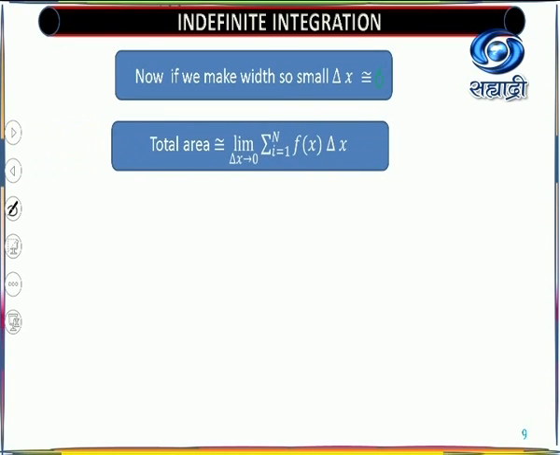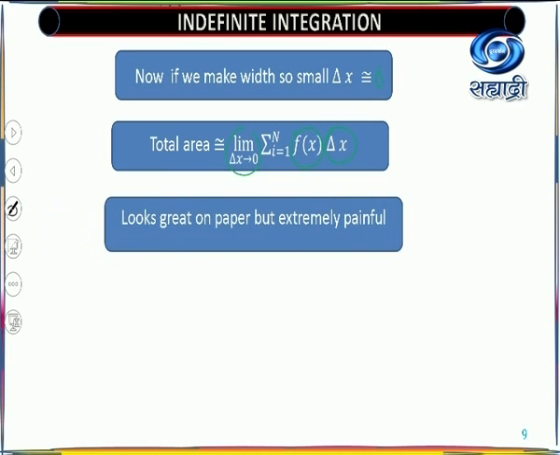So we say the limit as delta x tends to 0 of this sum, because f(x) is independent of delta x. So the summation from i equal to 1 to n of f(x) delta x is nothing but the area enclosed.